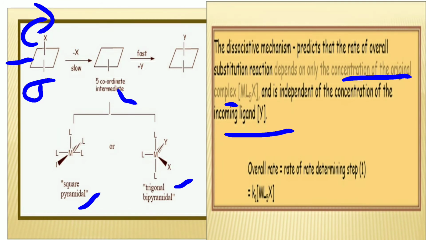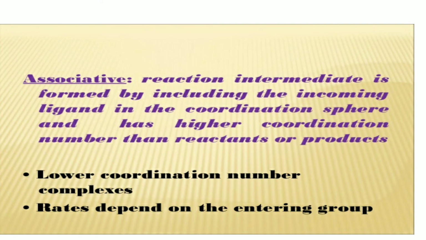That's why the rate of reaction is equal to K1 into the concentration of ML5X.